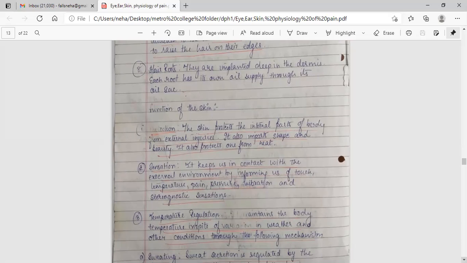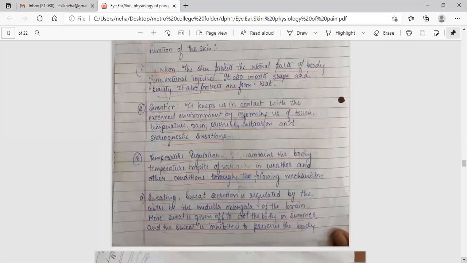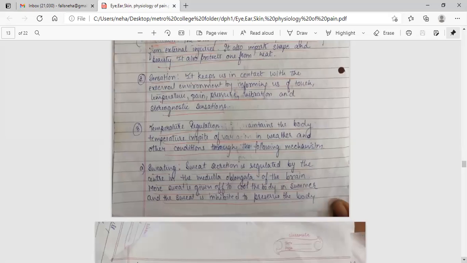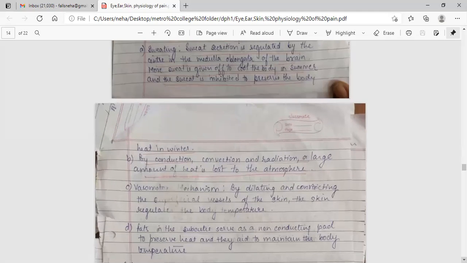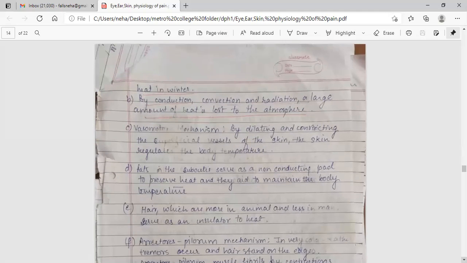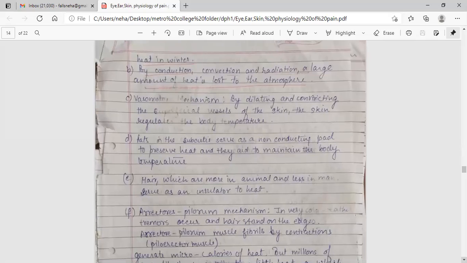Sensation. It keeps us in contact with the external environment by informing us of touch, temperature, pain, pressure, vibration, and stereognostic sensations. Temperature regulation. It maintains the body temperature in spite of variation in weather and other conditions through the following mechanisms. Sweating. Sweat secretion is regulated by the center in the medulla oblongata of the brain. More sweat is given off to cool the body in summer, and sweat is inhibited to preserve body heat in winter. By convection and radiation, a large amount of heat is lost to the atmosphere.